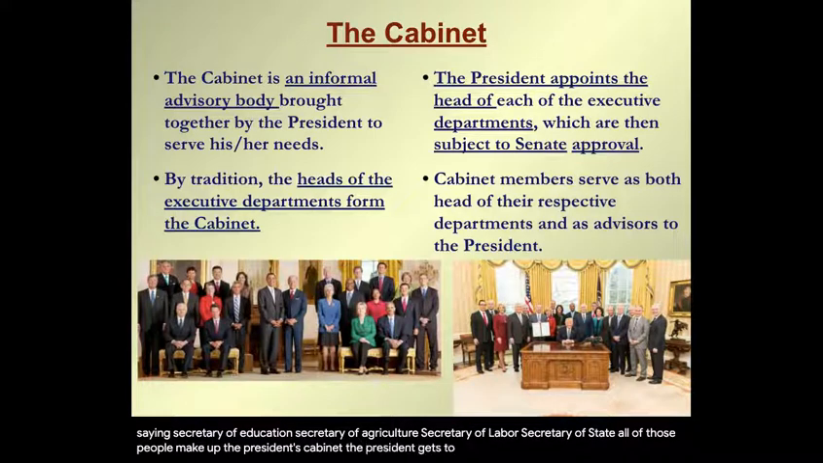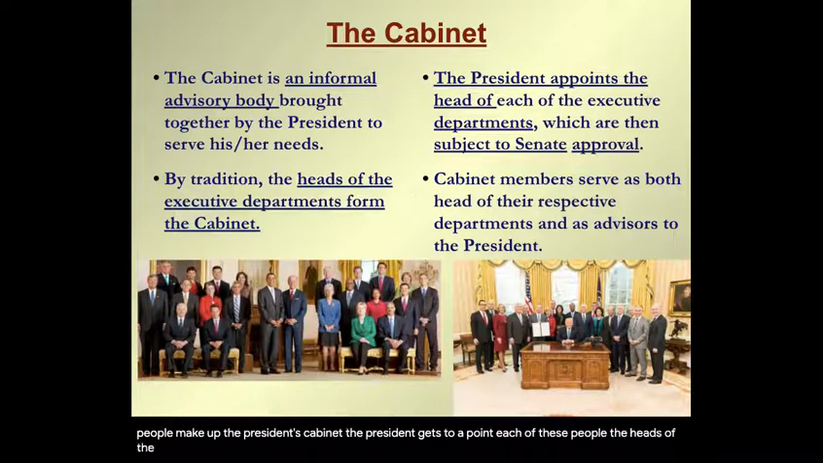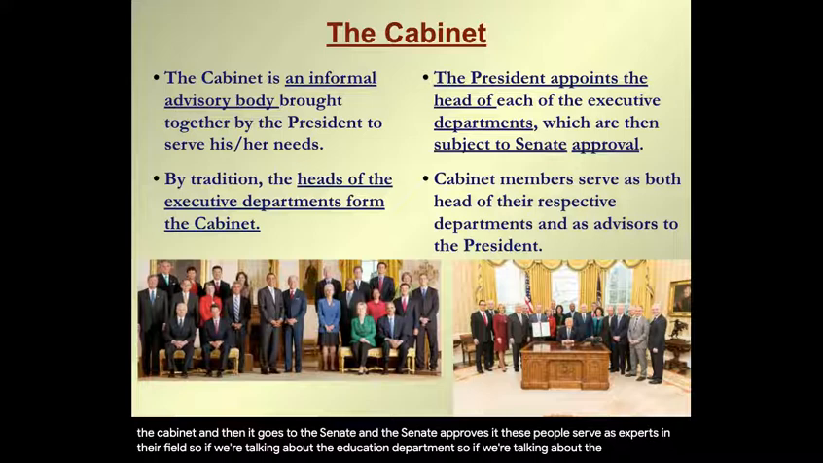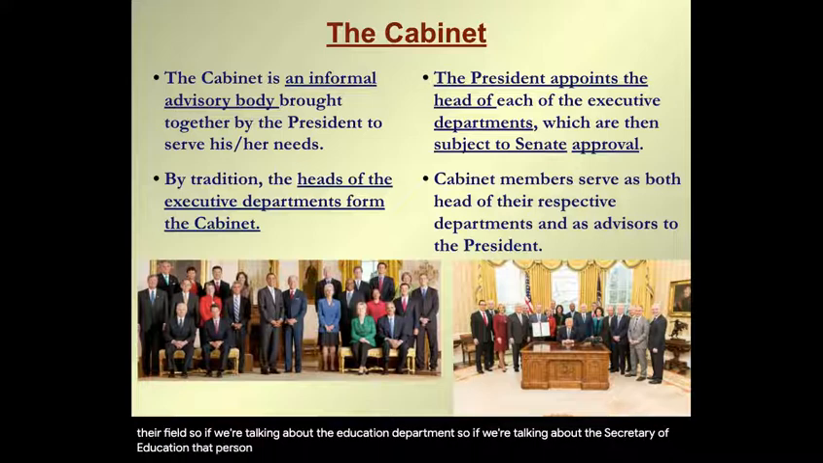The president gets to appoint each of these people, the heads of the cabinet, and then it goes to the Senate and the Senate approves it. These people serve as experts in their field. So, if we're talking about the Secretary of Education, that person theoretically would be an expert in education and would be able to advise the president on anything education related.